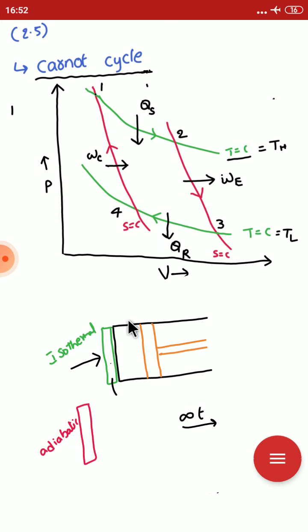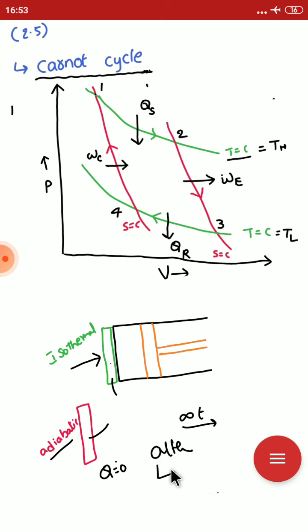For the 2 to 3 process, the cylinder head should act as a perfectly insulating material. Why? Because this is an adiabatic process, and for an adiabatic process, Q should be 0. Both processes should occur alternately.